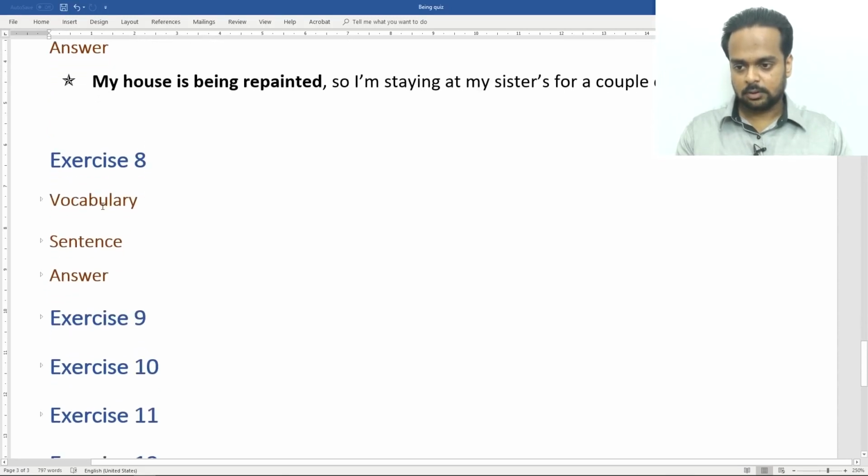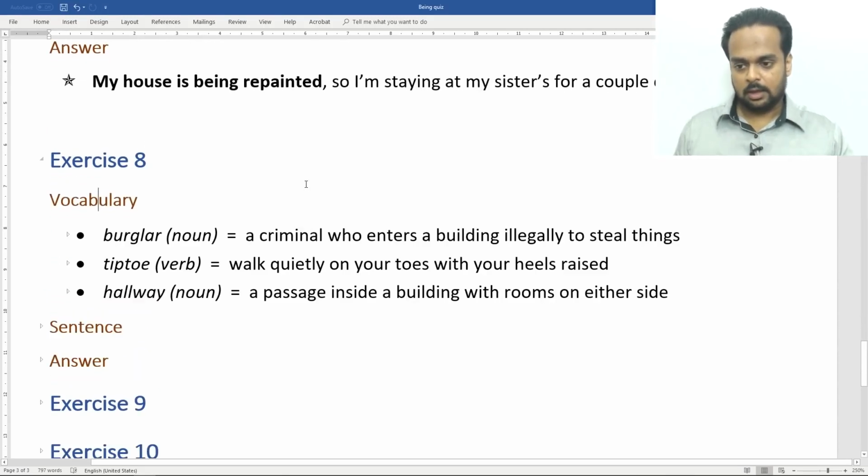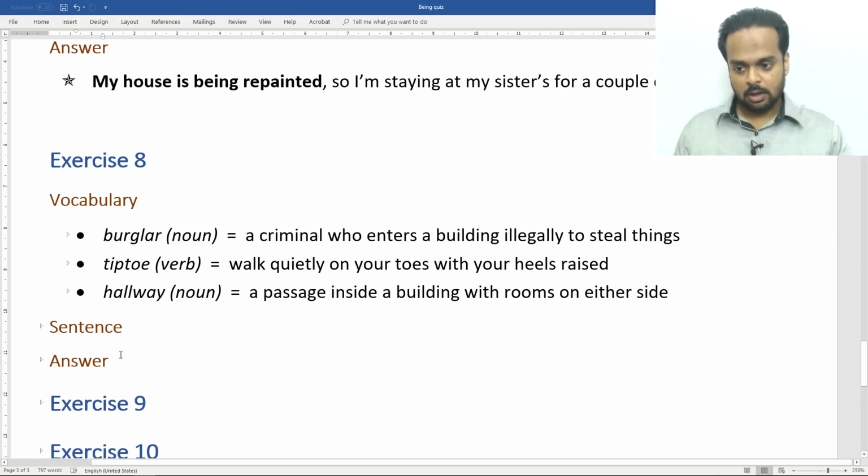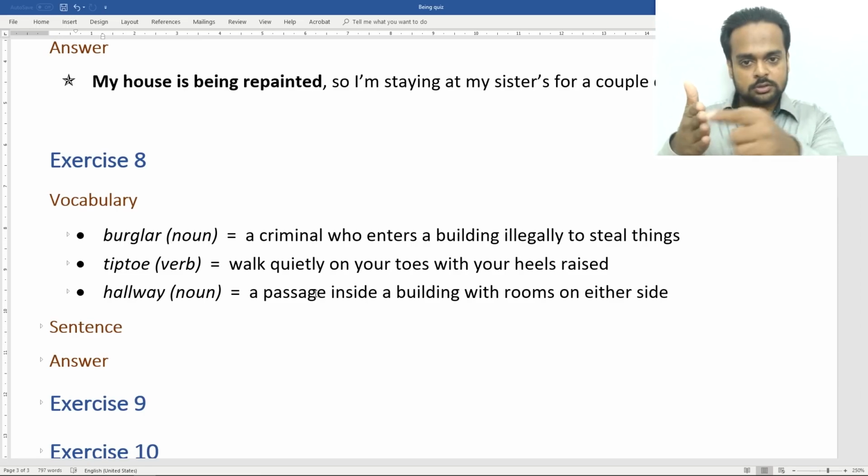Number 8, you're going to need some vocabulary for this. Okay, the first item is burglar. A burglar is a criminal who enters a building illegally to steal things. To tiptoe means to walk quietly on your toes with your heels raised. So if these are your feet, it's when you walk like this so that other people can't hear you. A hallway is a passage inside a building with rooms on either side. So you'll see doors on either side of the hallway.